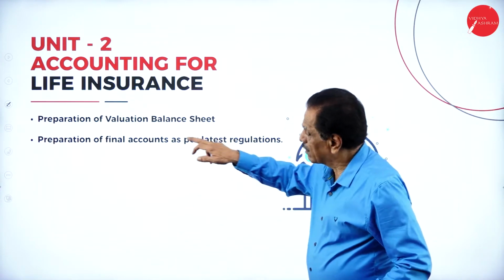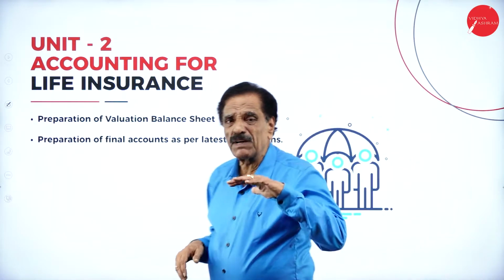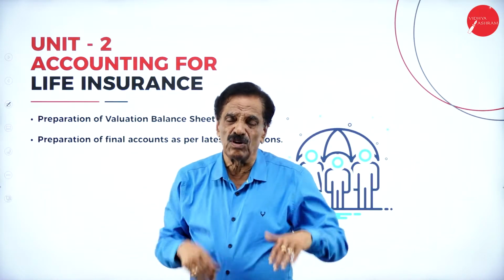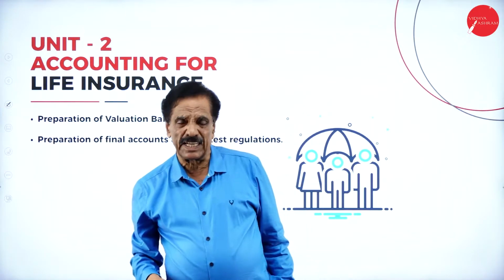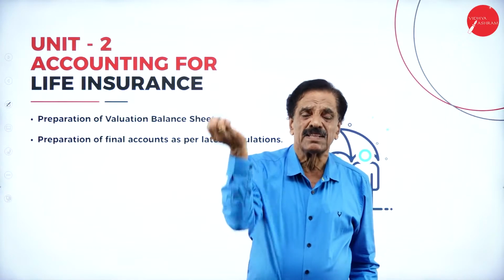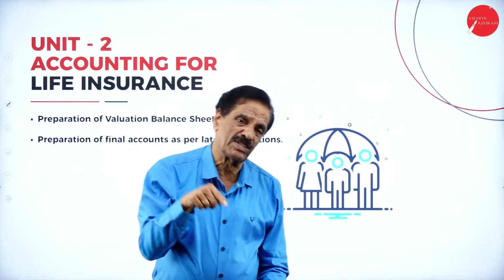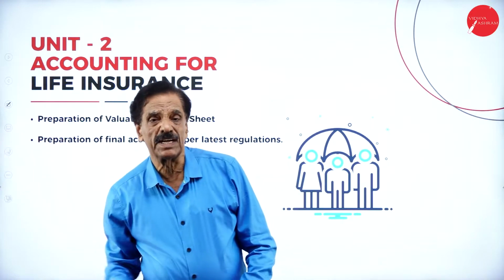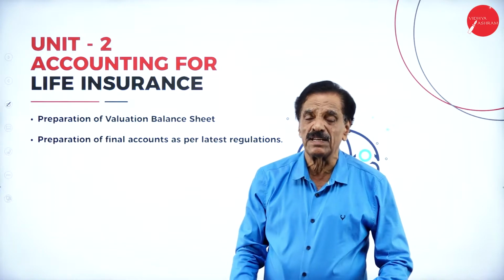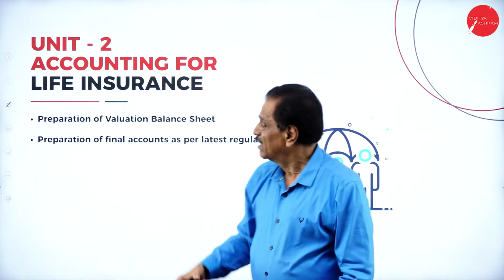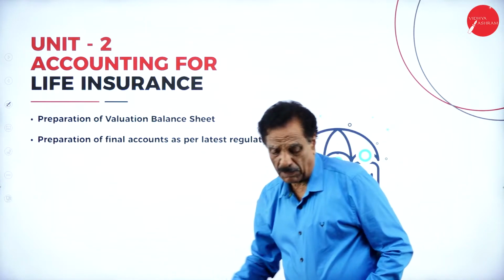Then there is one topic called preparation of the valuation balance sheet. We will value the balance sheet at the end of the period. Whatever the surplus is, out of that the net liability will be deducted, and the difference is the surplus. The surplus will be distributed among the policyholders and the shareholders. Policyholders will get about 95% of the surplus, whereas the shareholders will get 5%. We are going to deal with this very deeply while solving problems.